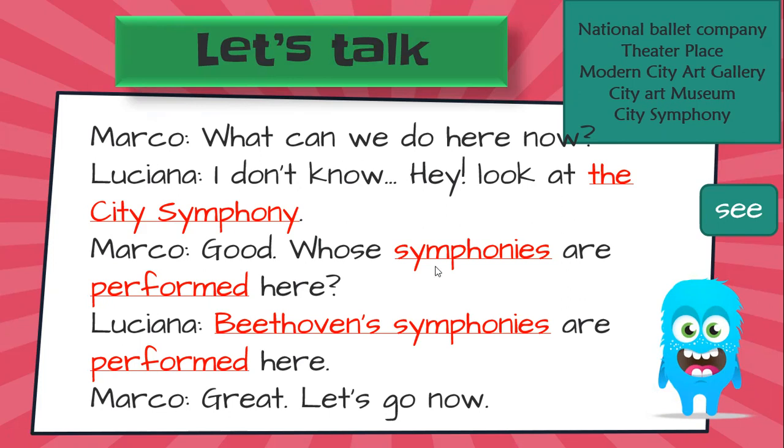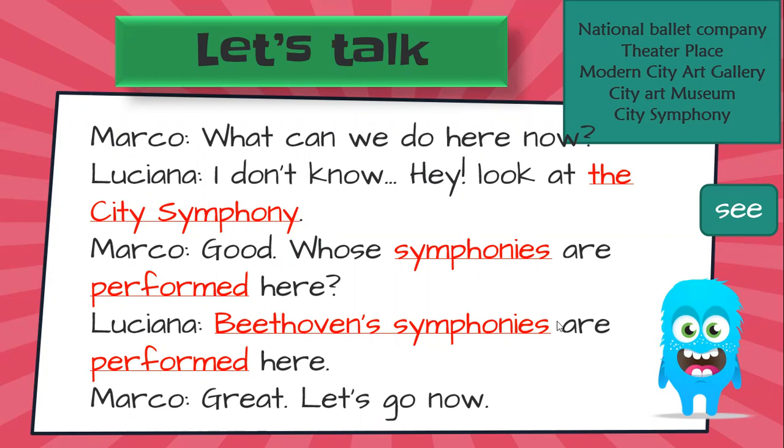So now you will create a conversation with your partner and you will choose one of these places. For example, maybe the City Art Museum, or the theater place. You will adapt this conversation with the new information that you will get from the student book, page 64. So one more time, listen to the conversation. What can we do here now? I don't know. Hey, look at the City Symphony.